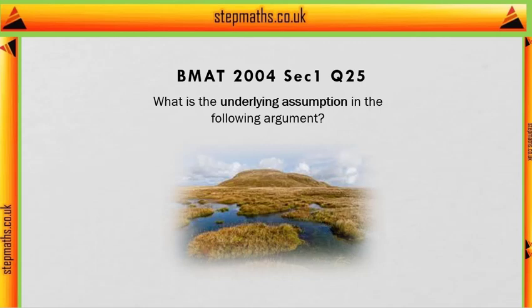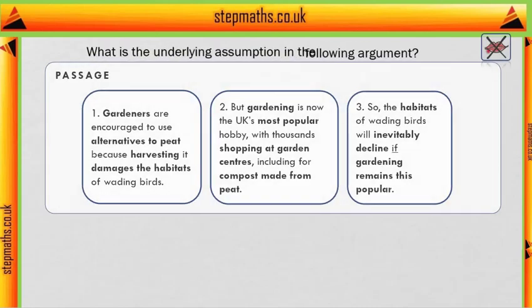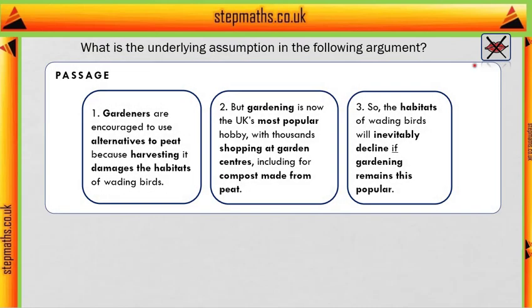This is question 25 from section 1 of the 2004 BMAT, and in this question we are asked to find an underlying assumption of the argument. So let's just remind ourselves, an assumption is something that's not said but is needed to draw the writer's conclusion. So let's look at the argument.